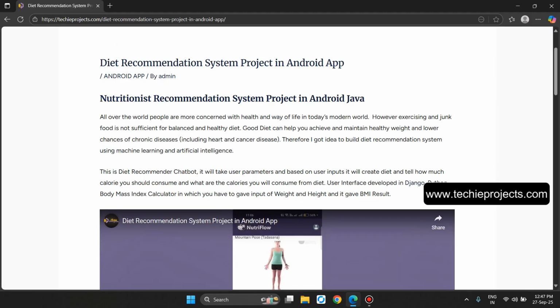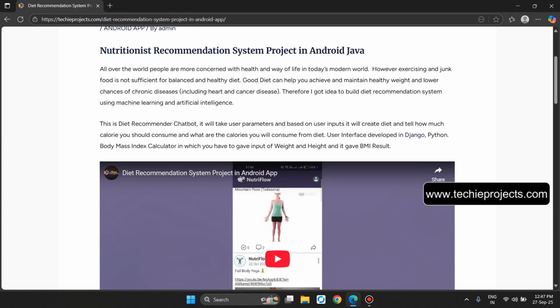All over the world, people are more concerned with health and way of life in today's modern world. However, exercising and junk food are not sufficient for a balanced and healthy diet. A good diet can help you achieve and maintain a healthy weight and lower the chance of chronic diseases. Therefore, I got the idea to build a diet recommendation system using machine learning and AI.